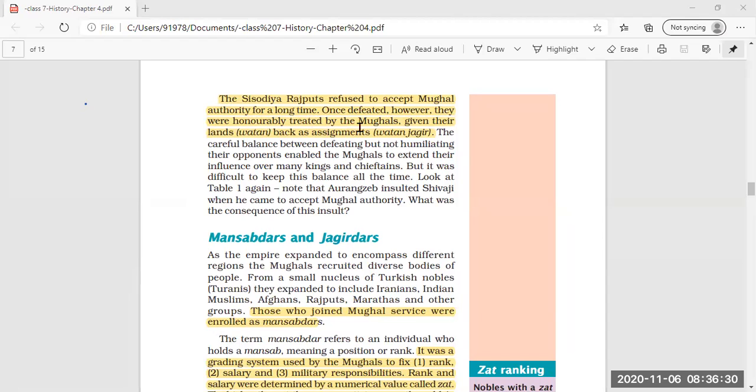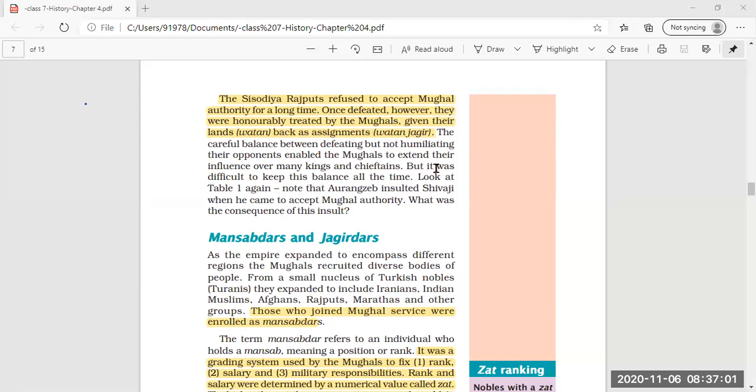After defeating them, the Mughals treated them with great respect and honor, and returned their own lands and even Watan Jagir to the Sisodia Rajputs.